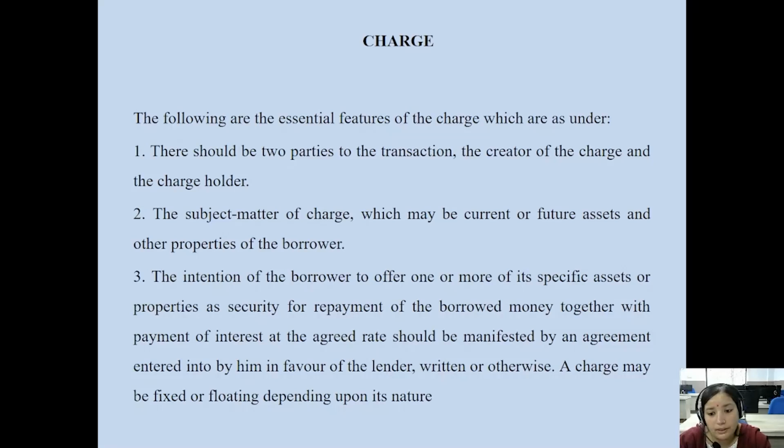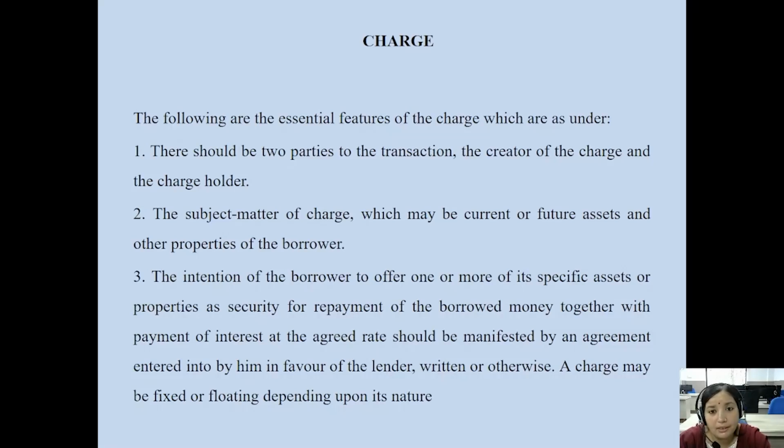written or otherwise. A charge may be fixed or floating depending upon its nature. The intention of the borrower, the person who borrows the money from banks or financial institutions, is to offer one or more of its specific assets.